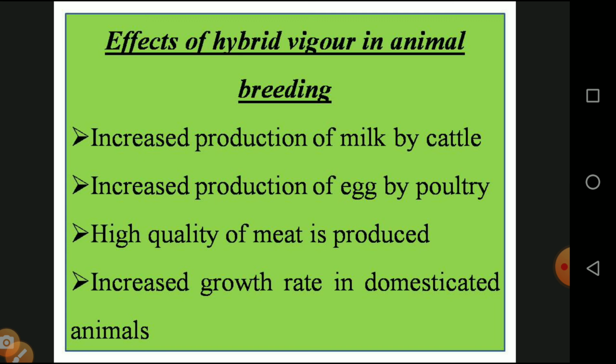Increase the production of milk by the cattle, whether it is a cow, buffalo or goat, and increase the production of eggs in poultry farming, producing a large quantity of eggs. High quality meat is produced. The people who like non-vegetarian food get a large quantity of meat. And the growth rate of domesticated animals increases. Domesticated animals are used for house and household work. They are produced by means of hybrid breeds.